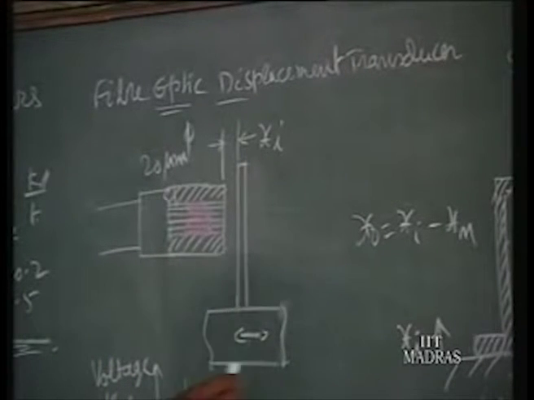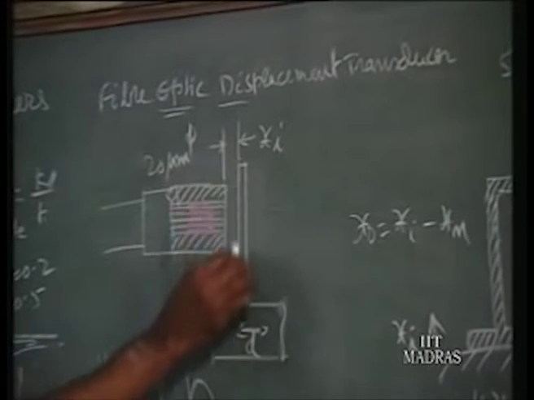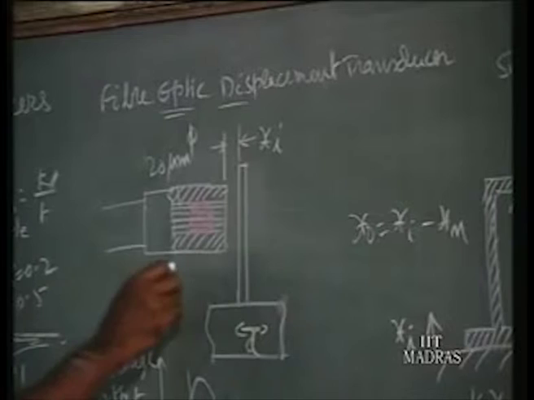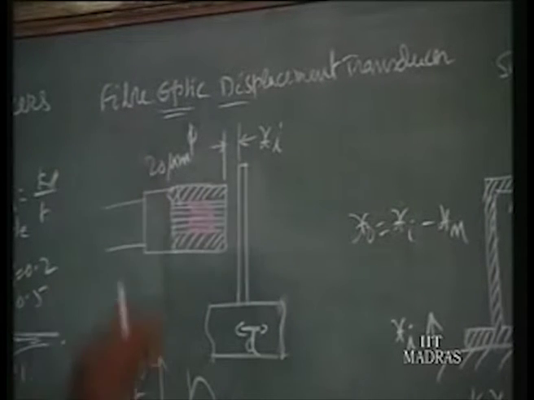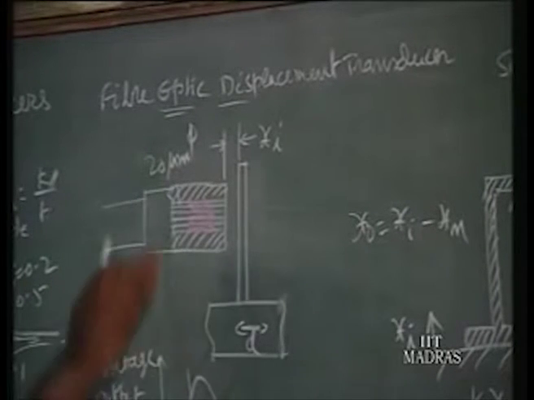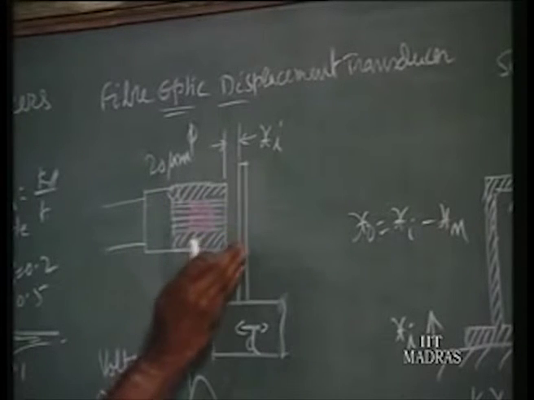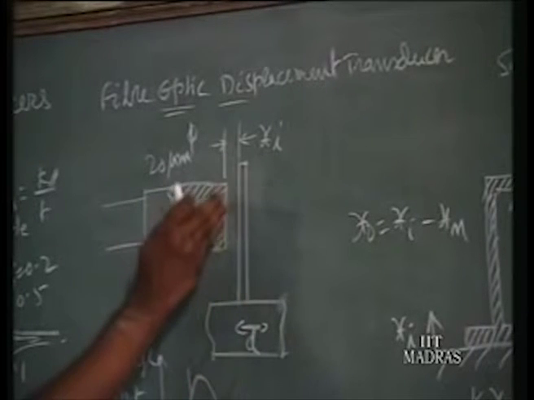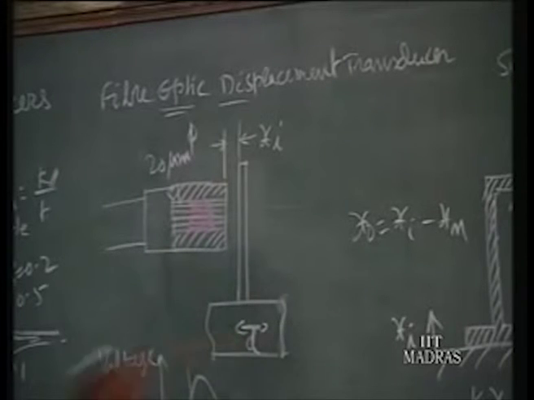Suppose we want to measure a displacement D of a machine member. You attach a flag like this, and this is the probe tip, fixed there. So with reference to the probe tip, this plate will be moving to and fro against the surface. This is a fixed surface against this. What is happening?